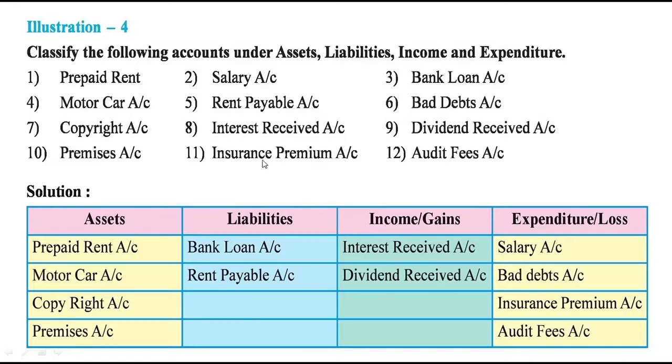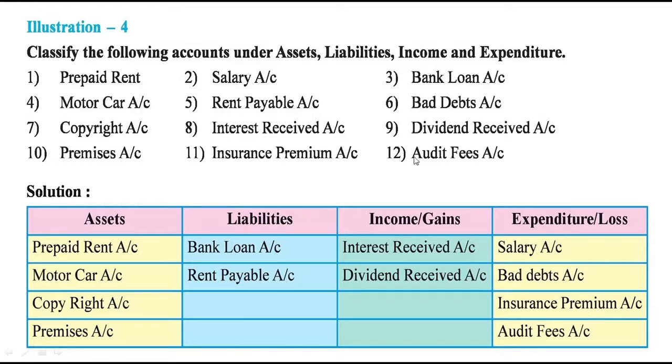The businessman, in order to secure his business assets and goods and commodities, has to take the insurance from the insurance company against any kind of loss. So he has to pay the insurance premium to the insurance company. It is the expenditure, so it is recorded here under this heading.